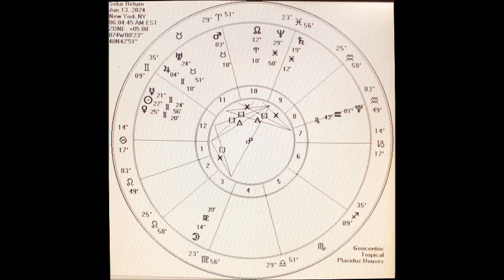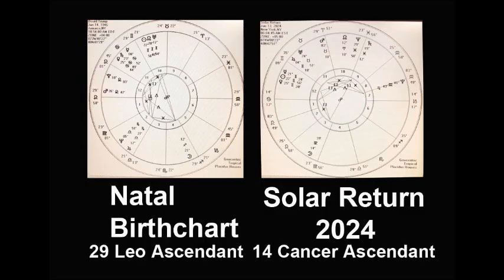That's misfortunate because they're receiving squares from both the moon and Saturn. And let me tell you, Saturn also rules the public in this case, and the moon also publicity. Okay, now let's just move on.